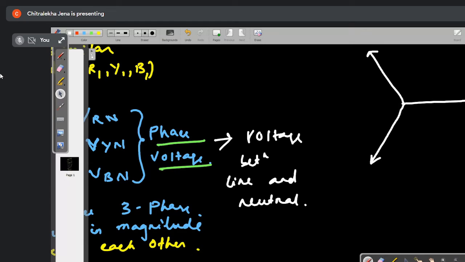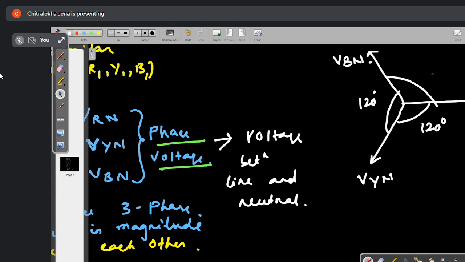So this is VRN, this is VYN, this is VBN. All the three phase voltages are equal in magnitude and they are 120 degrees apart from each other. Understood all of you? Again and again I am telling you, this will not be equal if you are taking an unbalanced system.